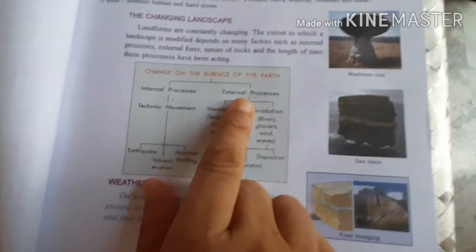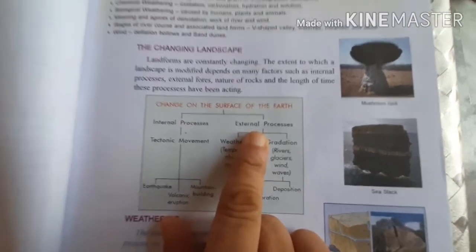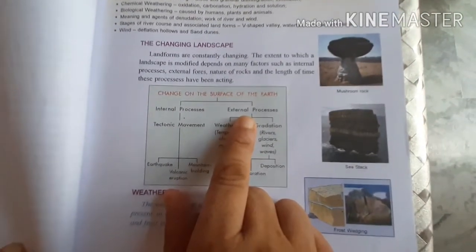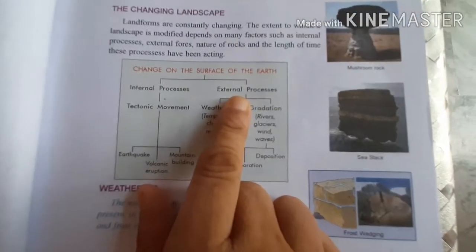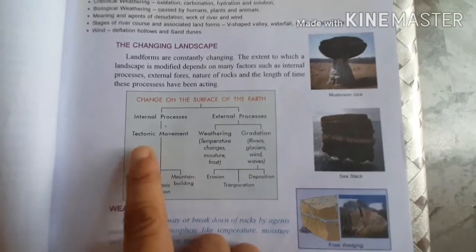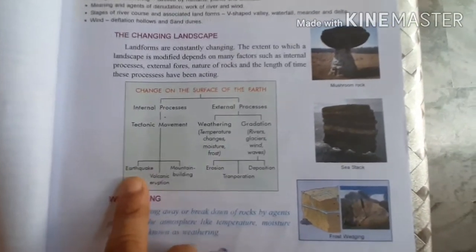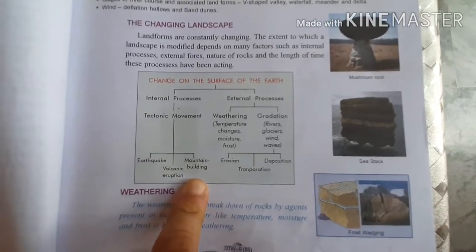What is the meaning of internal processes? Internal processes are those which change the shape of the earth from inside the earth crust, or the movements taking place under the earth crust, like tectonic movements. These movements are responsible for earthquakes, volcanic eruptions and mountain building.